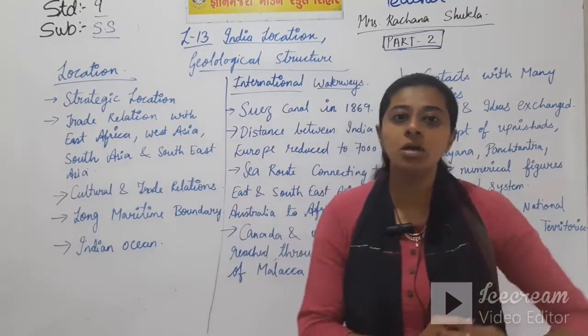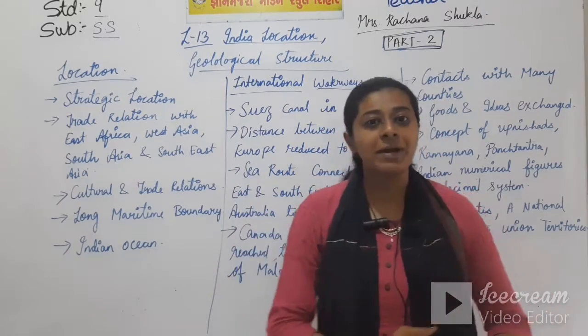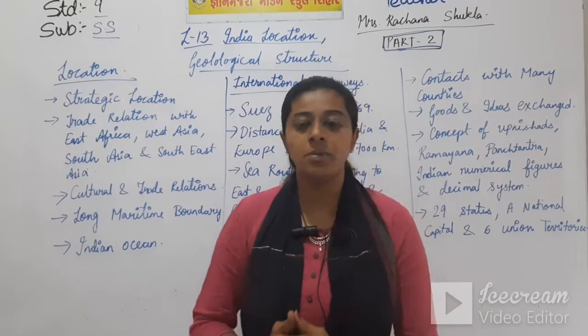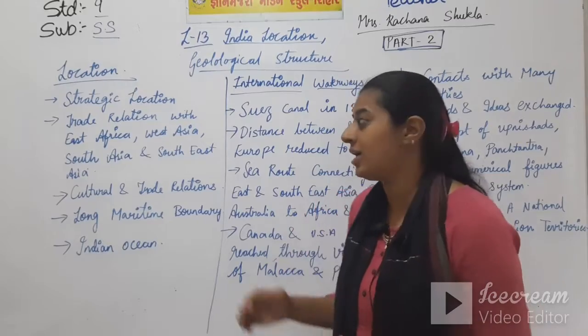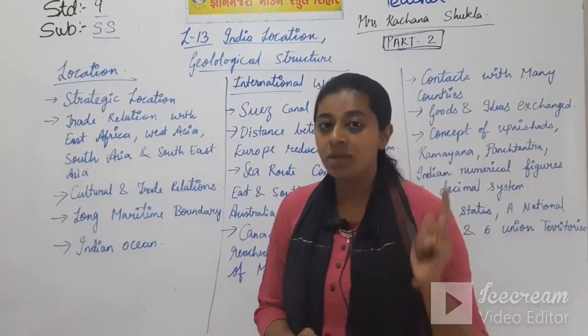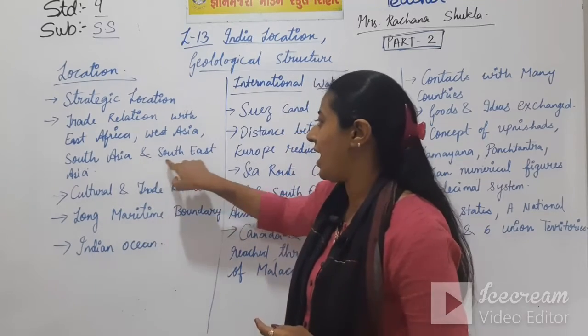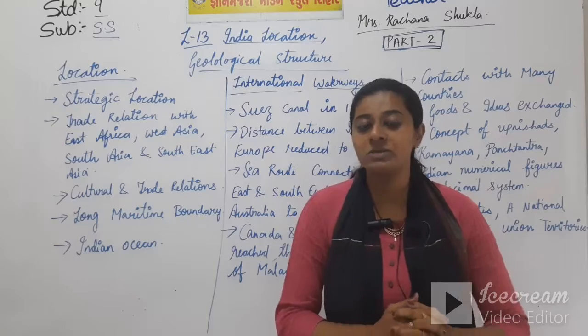Now talking about the location of India, India has a strategic location in the whole world. How is it possible? Because during ancient times also India had trade relations with East Africa, West Asia, South Asia and Southeast Asia. Now how was that trade relation maintained?